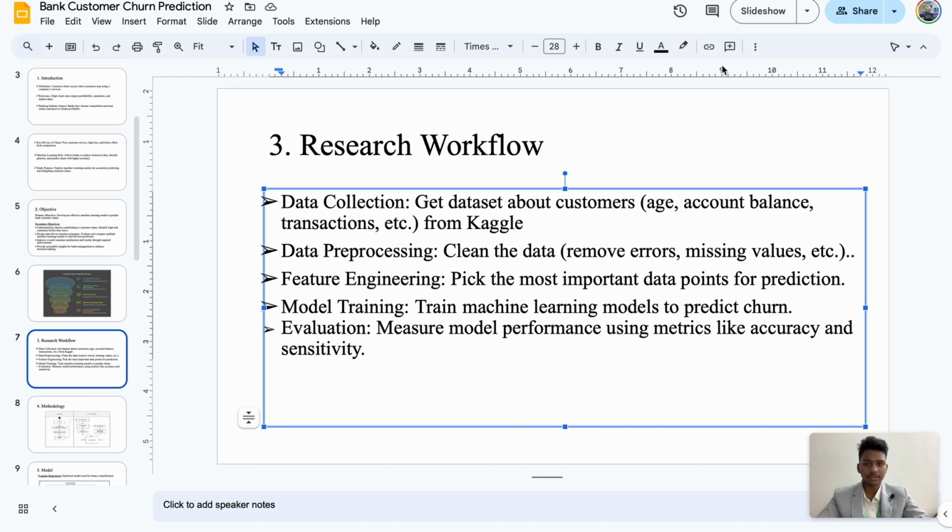And fourth is the model training. Here we have to train the machine learning models to predict the churn ratio. And finally, the evaluation. It measures the model performance using metrics like accuracy and sensitivity. Here, accuracy means how well a model can identify customers who are likely to churn. Sensitivity means the model's ability to correctly identify actual churned customers.